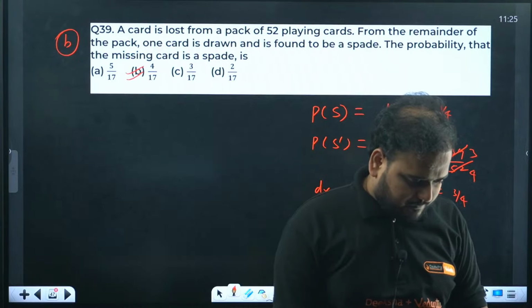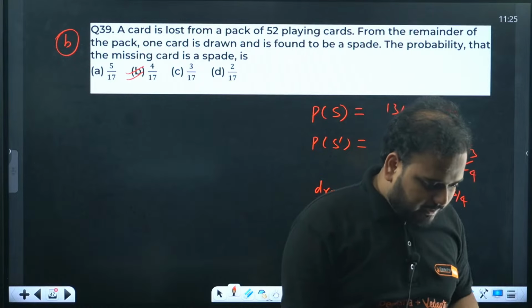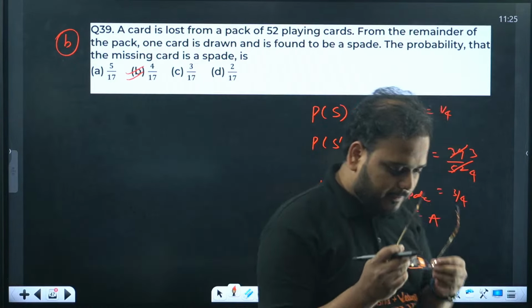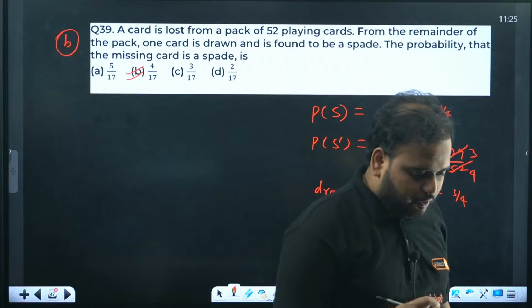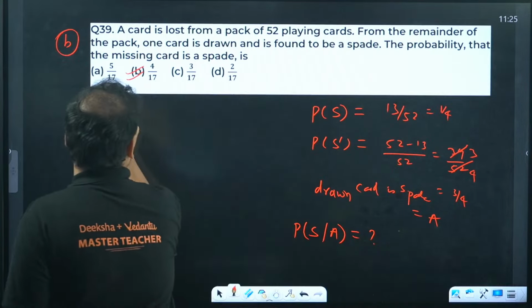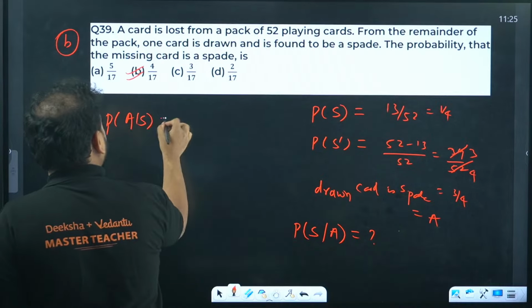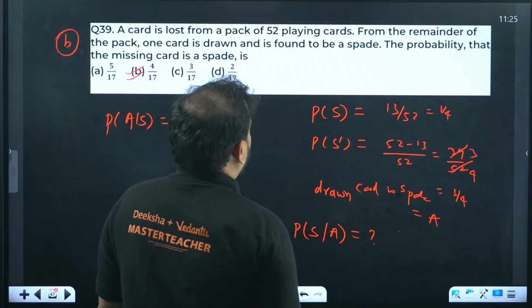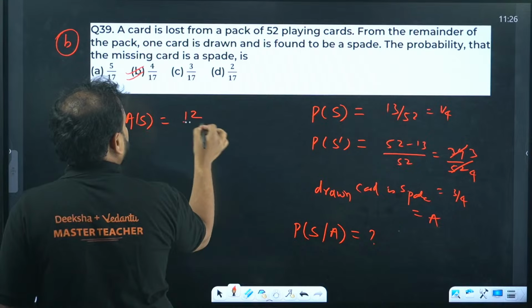Okay, listen. Now let's look for the values that we have. What is the value for this? We'll look at finding out this one. Choosing a spade even though a spade is lost, we'll have only 12 spade cards left, 12 out of 51.